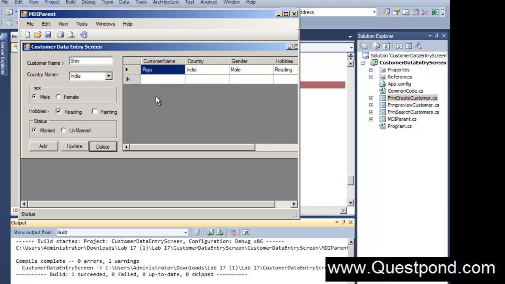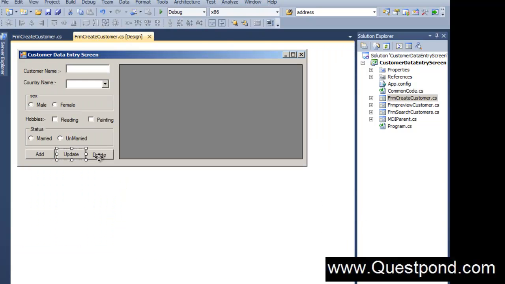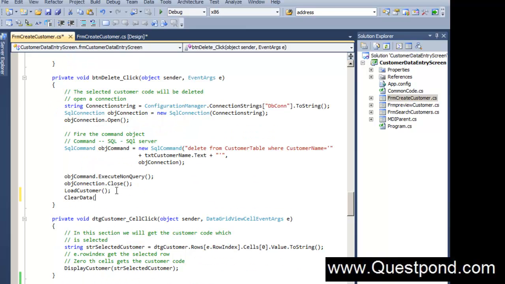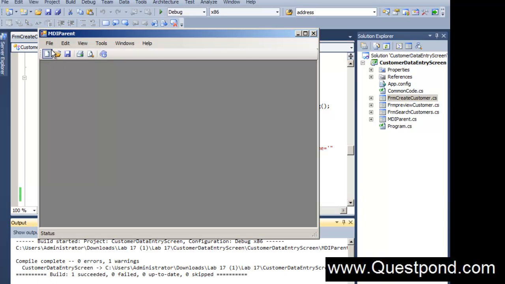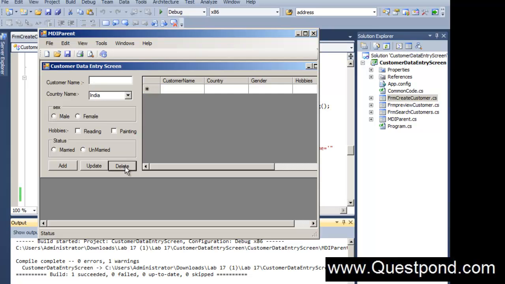Oh, the records are not getting cleared when I click on delete. No issues, we'll go to the delete click and call the clear data function. So let's go here and say clear data. Great, and let's press Control F5. Let me pop up the enter customer screen, select the record, delete it, and it's getting cleared. Nice. If I add a couple of new records and click add, the data is getting cleared. Nice.